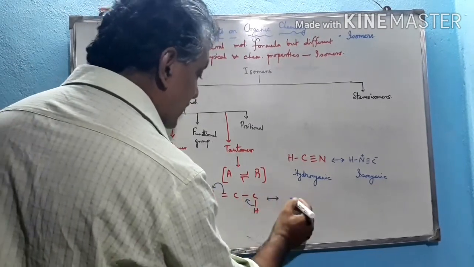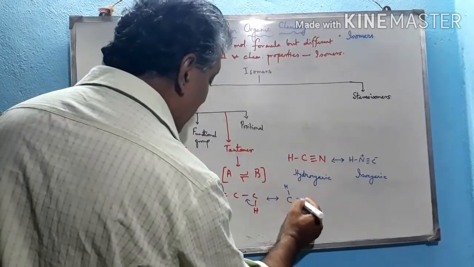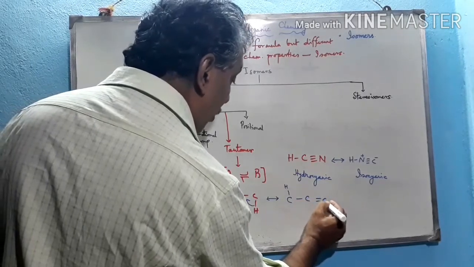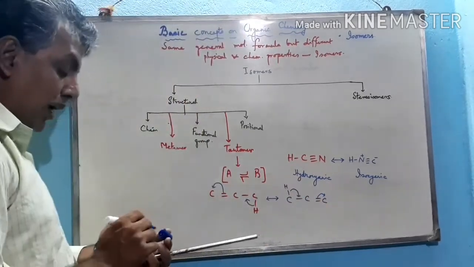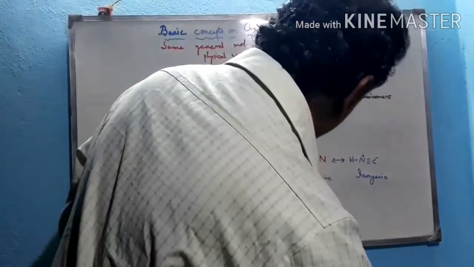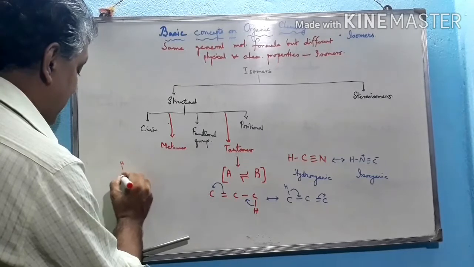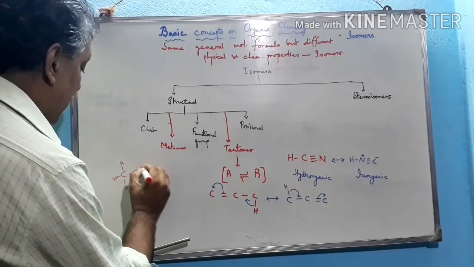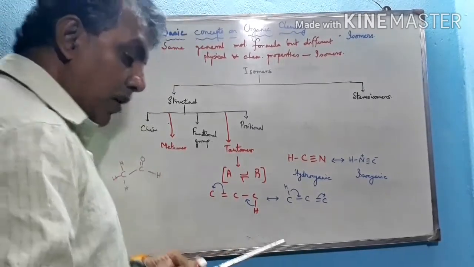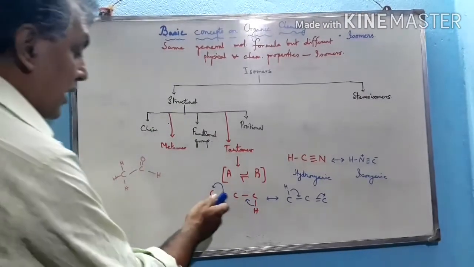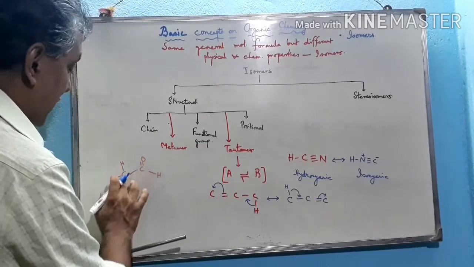The hydrogen goes to this carbon atom; on this carbon atom this will be a single bond, this will be a double bond, and again it can be tautomerized to form the initial structure. So whenever a compound contains such a structure, it can be tautomerized. Like this, suppose CH3, C double bond O, single bond H. See, this compound has such a structure: C double bond C, single bond C, single bond H.